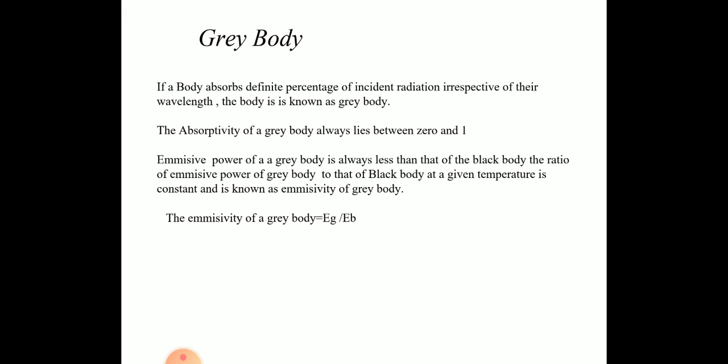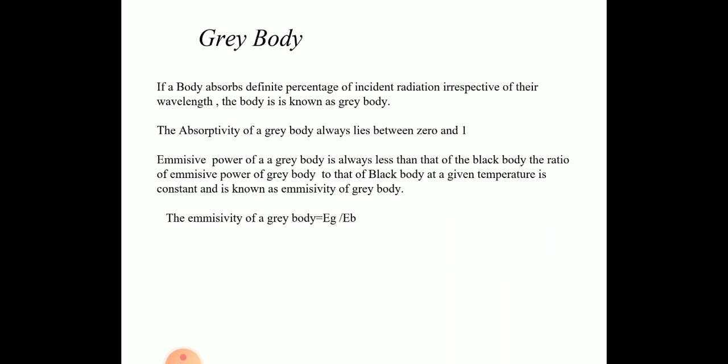Now we come to the gray body. This is the real concept. The black body is just a hypothetical concept, meaning you cannot have a perfect black body which absorbs all the radiation. A gray body partly absorbs some of the radiation, partly reflects some, and partly transmits some.